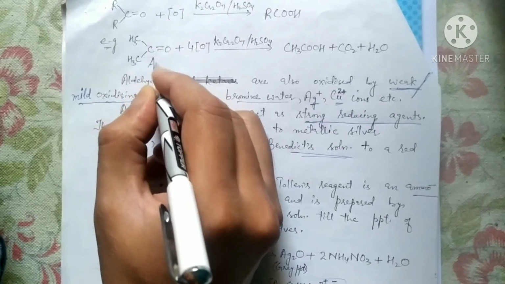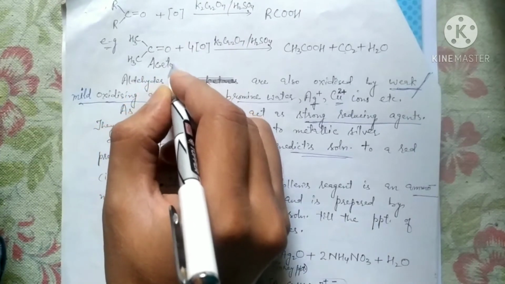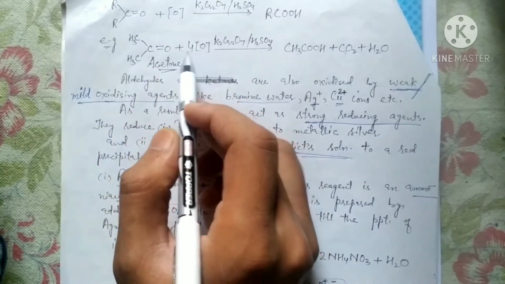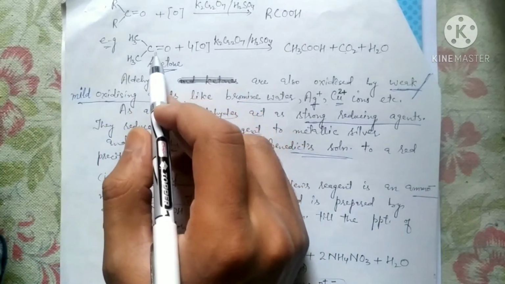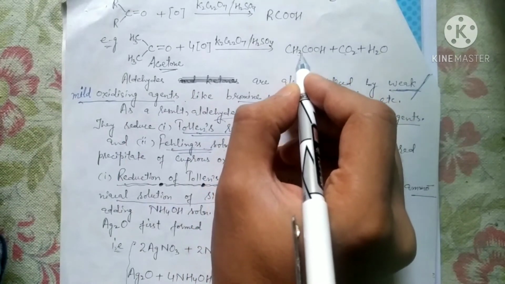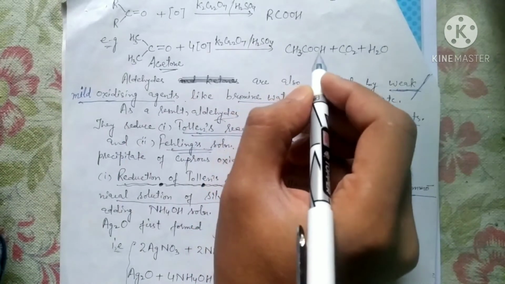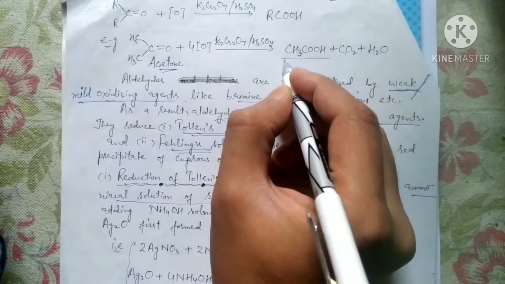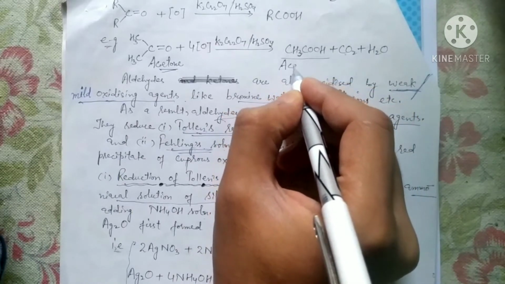It undergoes oxidation and forms acetic acid in the product. CH3COOH, you might know, is acetic acid.